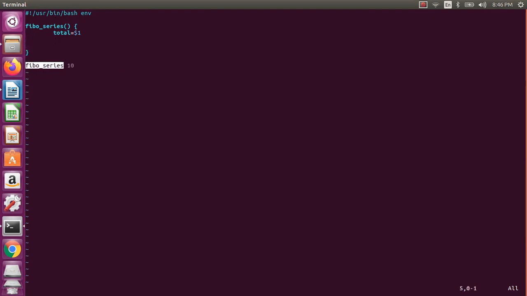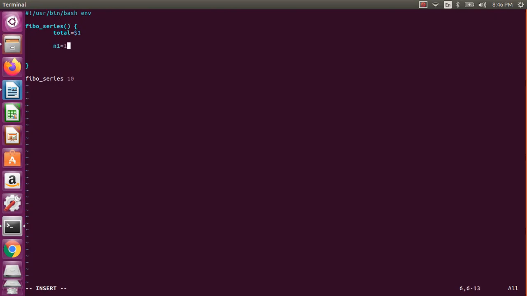Even command line arguments will be the same. We'll see the command line arguments in the next session. As of now, these are the arguments which you are passing to the function. So I want to pass like this, and then I will generate a Fibo series. Like 10 values, we will generate.